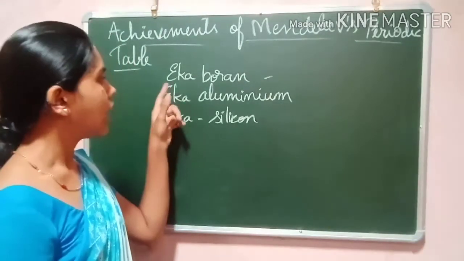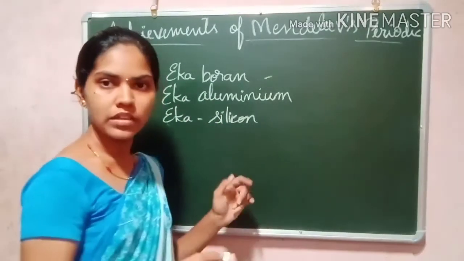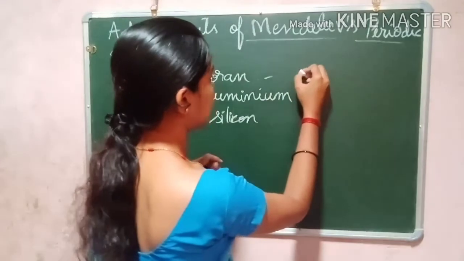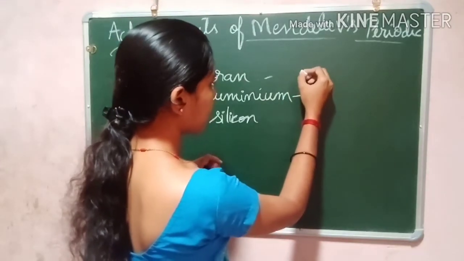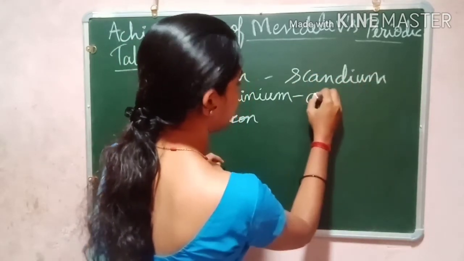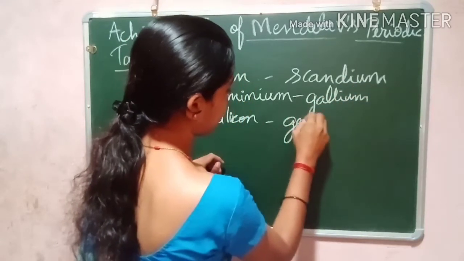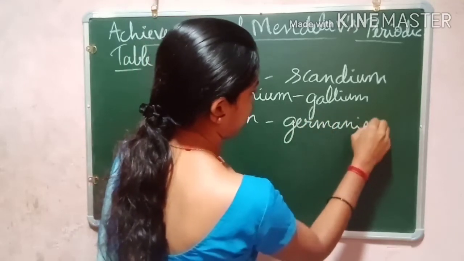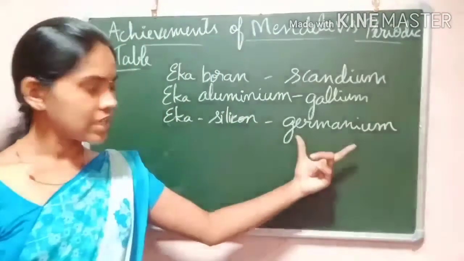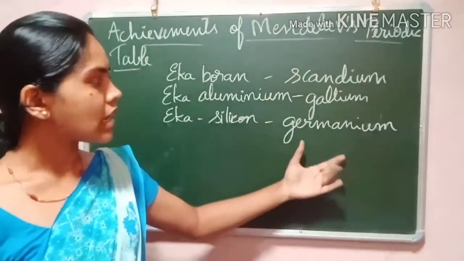Eka means one. So Eka boron, Eka aluminum and Eka silicon. These elements were found in later years. They are nothing but scandium, gallium and then germanium. These were discovered later.